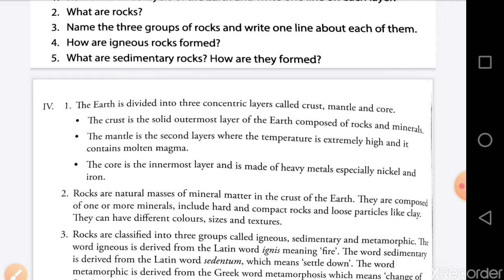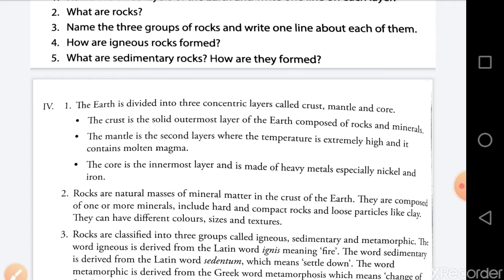They are composed of one or more minerals, and include hard and compact rocks and loose particles like clay. They can have different colors, sizes and textures. So the rocks are the natural masses of mineral matter in the crust of the earth. Okay? Now come to question number 3.